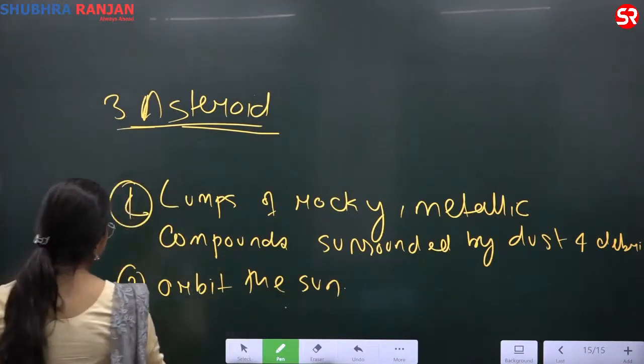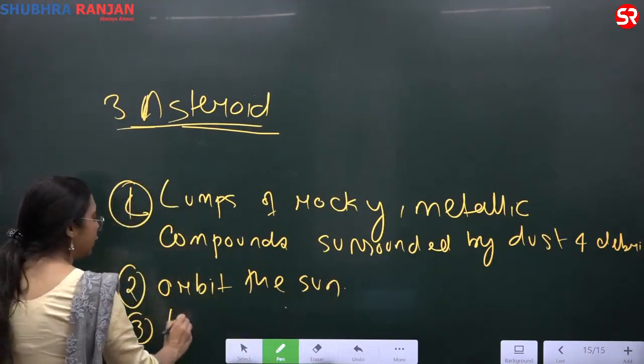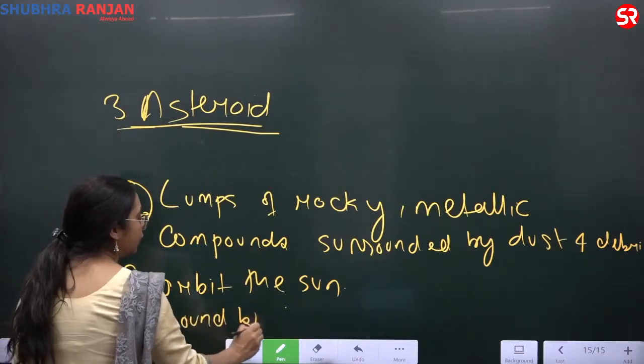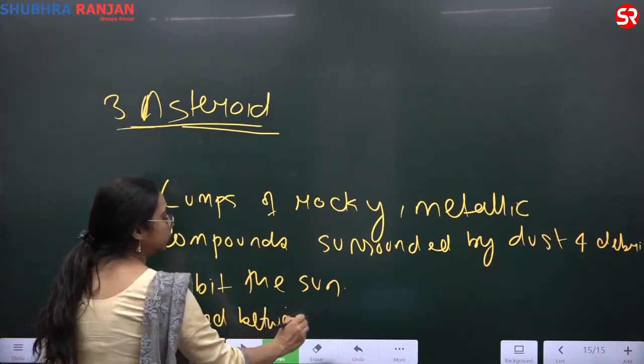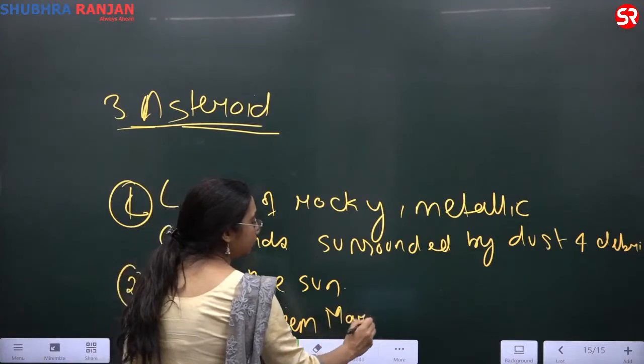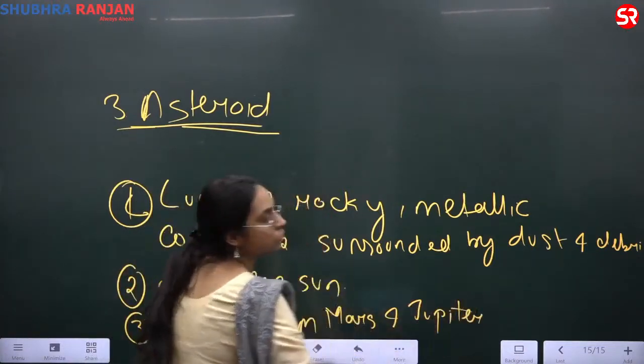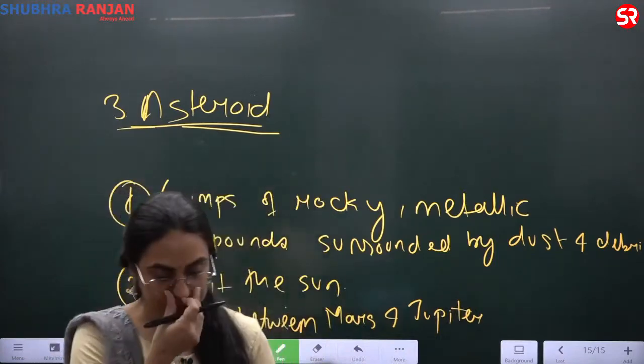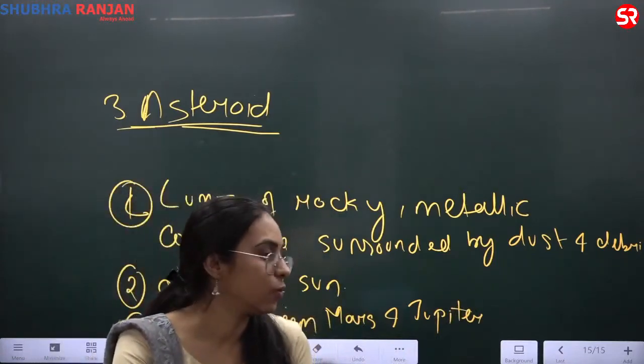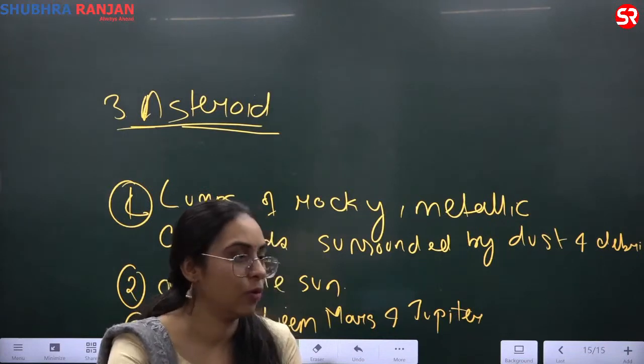And they are found between Mars and Jupiter. They are found between Mars and Jupiter. Okay, so what is an asteroid? Where are they found and what do they do?